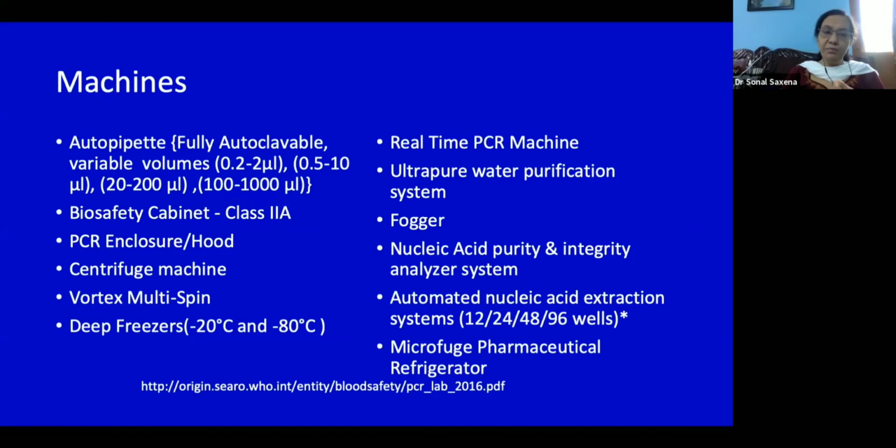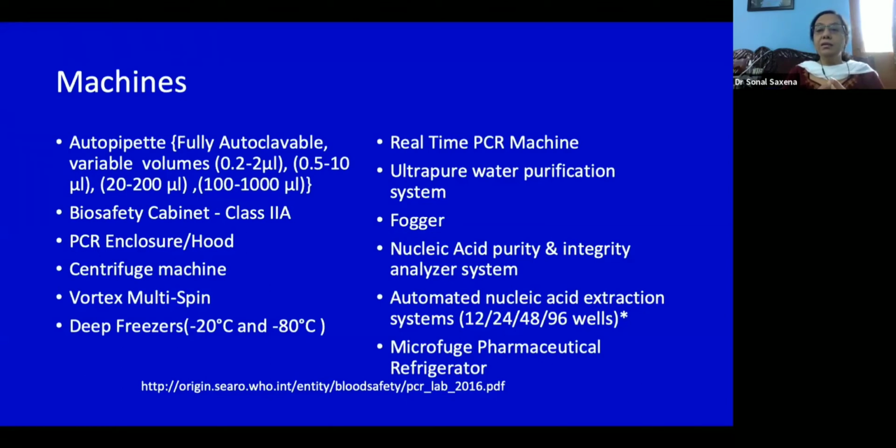You would require autopipettes, which are fully autoclavable and with varying volumes depending on what you're doing. Then you definitely require biosafety cabinet type 2A for extraction of these nucleic acids. You may require one more biosafety cabinet for sample accessioning areas in a situation like this pandemic. Then you obviously require a PCR enclosure or hood, centrifuge, vortex, deep freezers, -20 and -80 to store the samples as well as the reagents and the aliquoted RNAs.